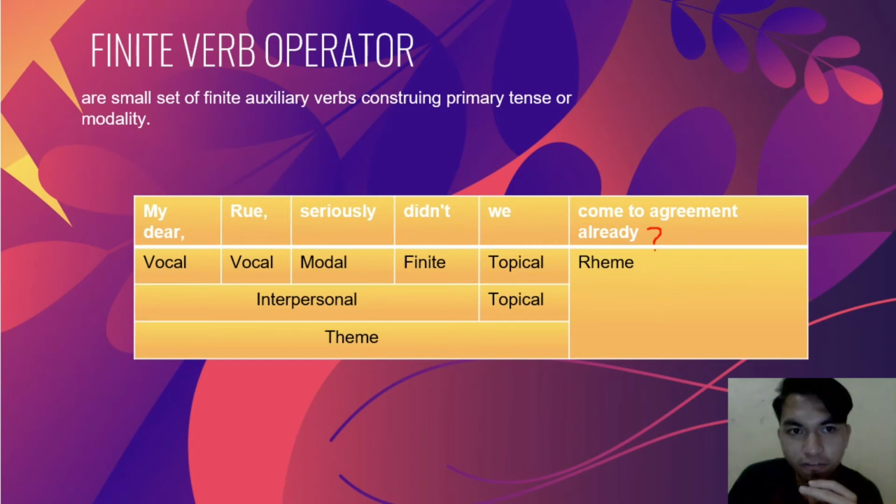And of course we have the finite verb operator. Finite verb operators are a small set of finite auxiliary verbs construing primary tense or modality. Here is the example: My dear Rue, seriously, didn't we come to the agreement already? So, the finite verb operator here is didn't because the topical theme, or the subject, here is we. So, didn't here is the finite interpersonal theme.